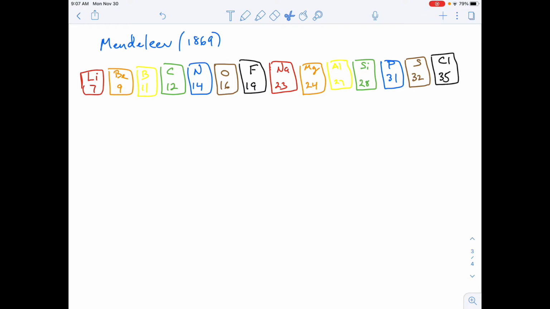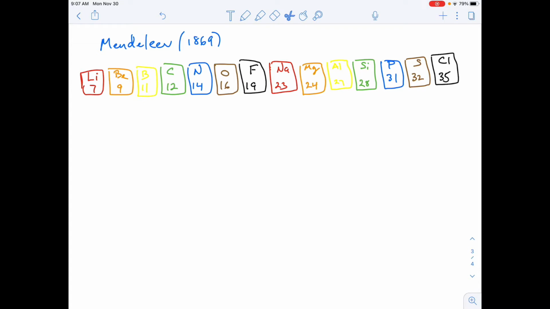Mendeleev, by the way, is my style icon. So go look up some pictures of Dmitry, and you will see that I have some way to go to match his stylistic facial hair.